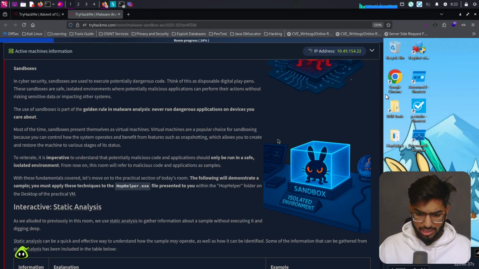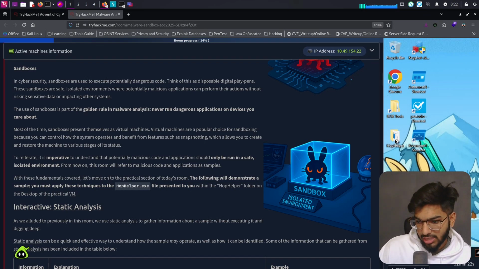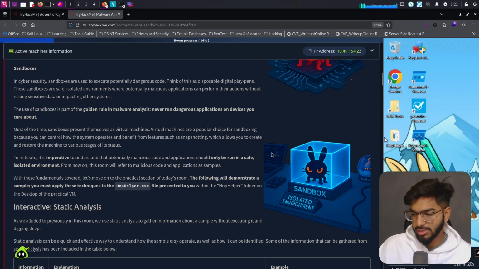The following will demonstrate a sample. You must apply these techniques to the hophelper.exe file presented to you within the hophelper folder on the desktop of the practical VM. Yeah, and we do see that the hophelper folder is present there.